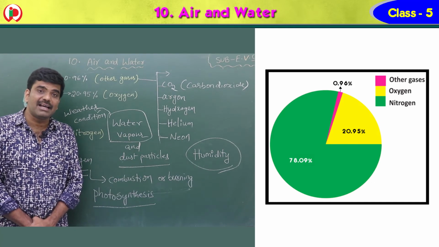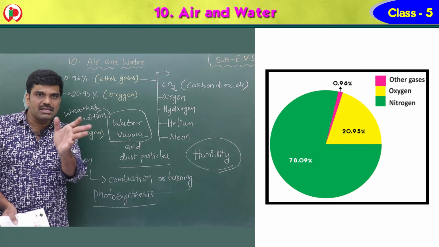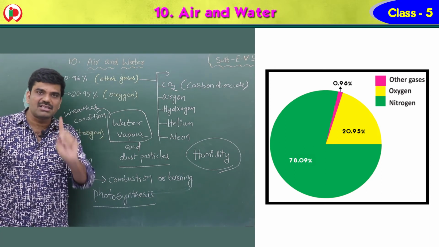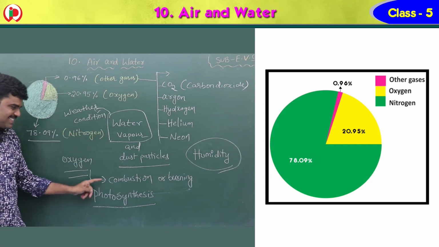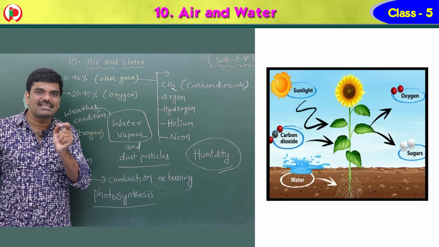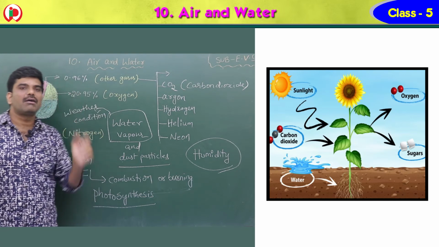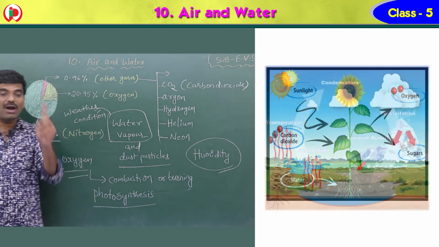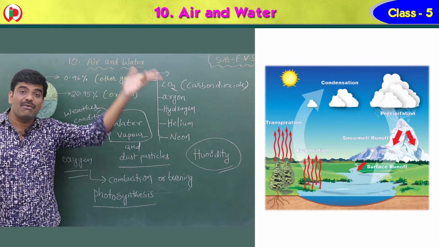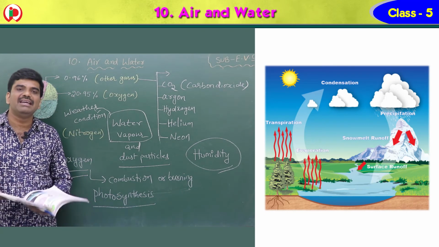Now let us see the importance of these gases, that means how these gases are useful. Oxygen is very important for the organisms to breathe, and this oxygen is also useful to burn something, or combustion. Carbon dioxide is useful for the plants to prepare the food by a process called photosynthesis. Water vapor is also important. It determines the weather in a particular area. Excess of water vapor in air is called humidity.